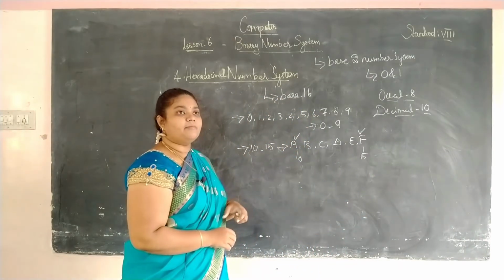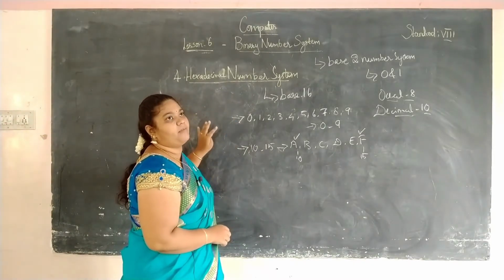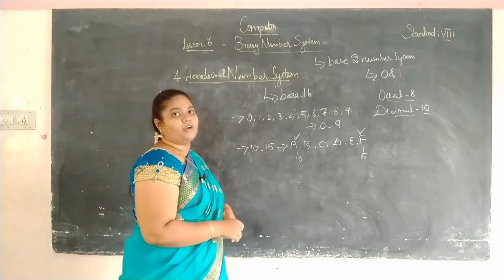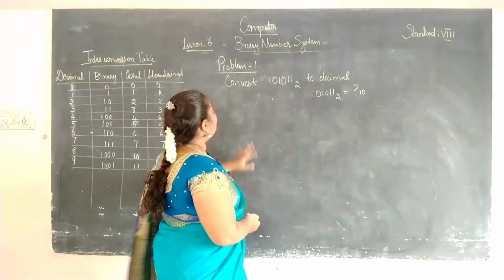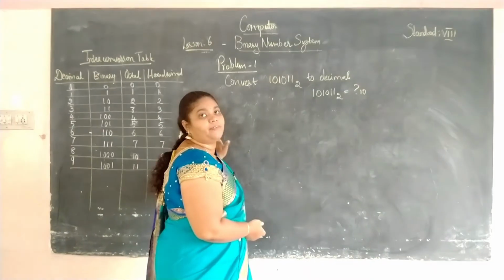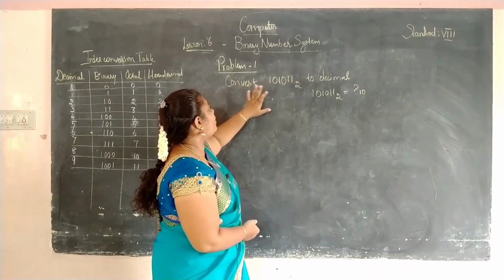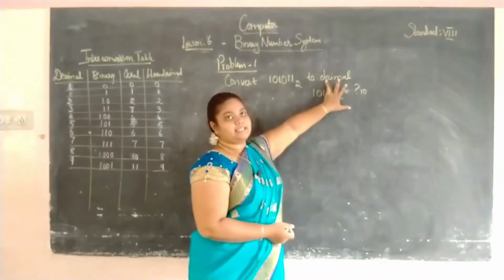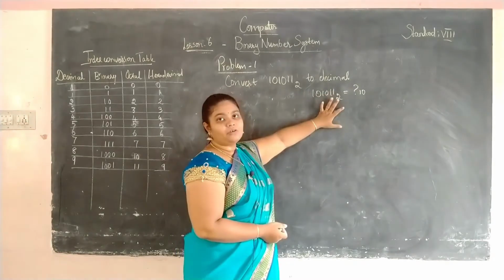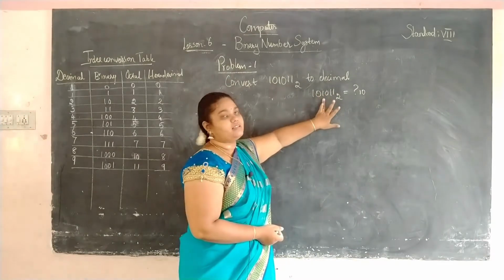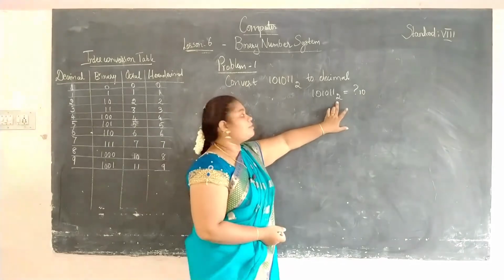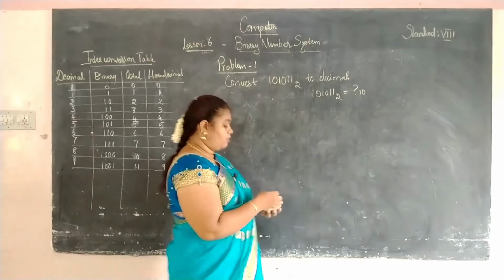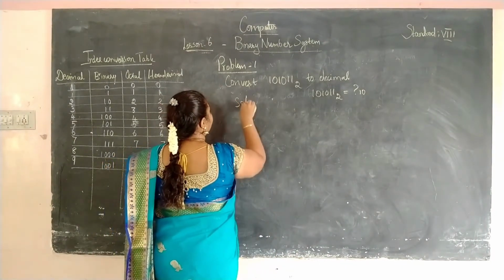Now we are going to learn about the conversions between these number systems, how we can convert a value between the number systems which we have learned. So this is our problem number 1. First we are going to convert this binary number to the decimal number system. These are the binary values, always represented as 1 and 0. We are going to convert this base 2 number into the base 10 number system.